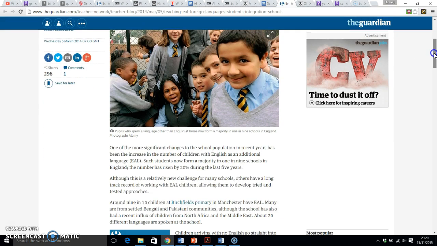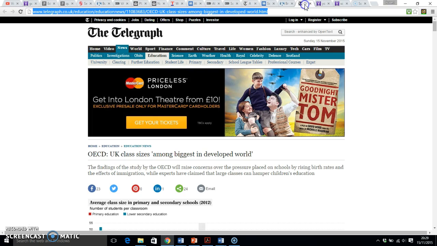So once you've described the story, you've picked some key facts and figures out to describe the story, then explain how would it affect schools. Now for Crawshaw, obviously this doesn't tell us exactly what's happening within Crawshaw, it's just picking some data about schools generally, but how does the number of people who don't speak English as a first language affecting what we might have to do at Crawshaw? Okay, next one.